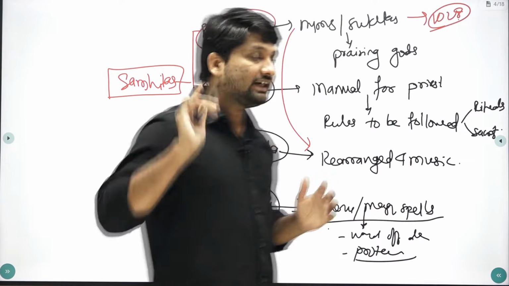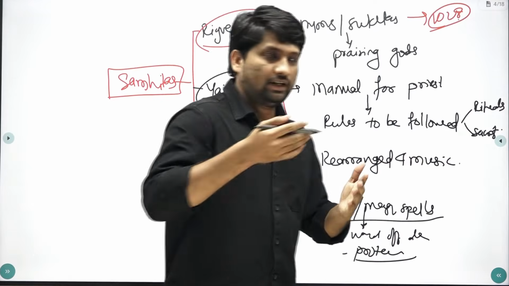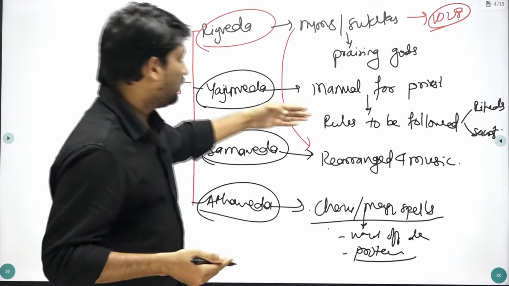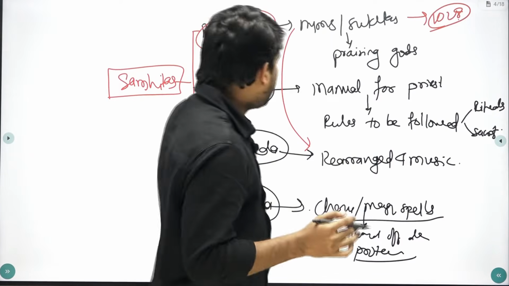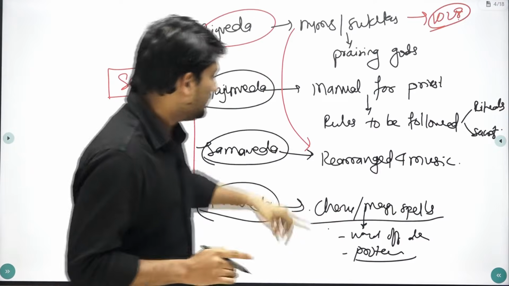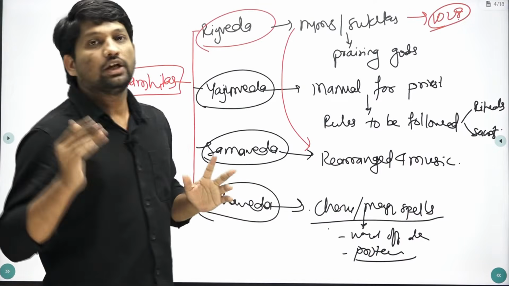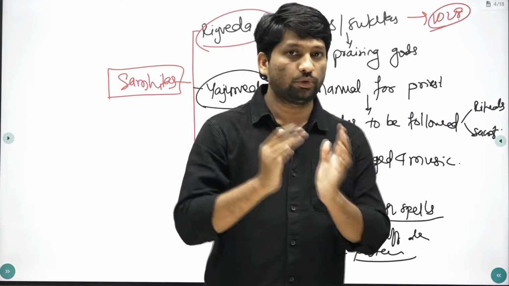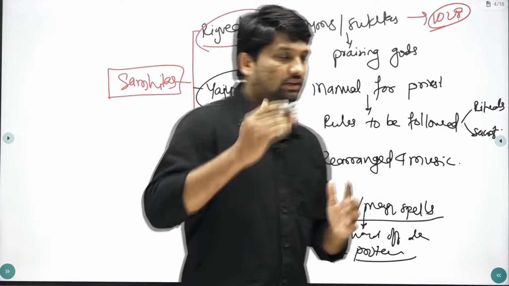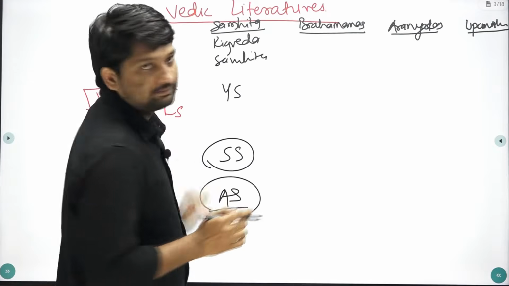So Rigveda Samhita contains hymns or suktas in praise of various gods or deities. In Yajurveda, instructions or rules are given to be followed during rituals or sacrifices. In Samaveda, most of the hymns were directly taken from Rigveda, only rearranged and given a tune or music. In Atharvaveda, you will find charms and magic spells, where you have to do certain things to get rid of diseases and all. So this is all about the Samhita.